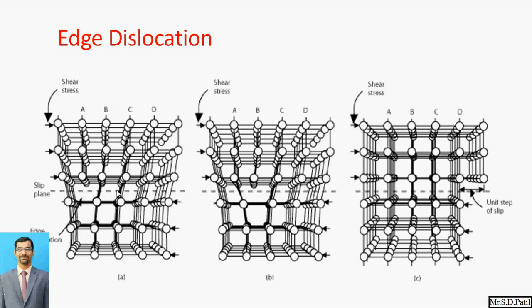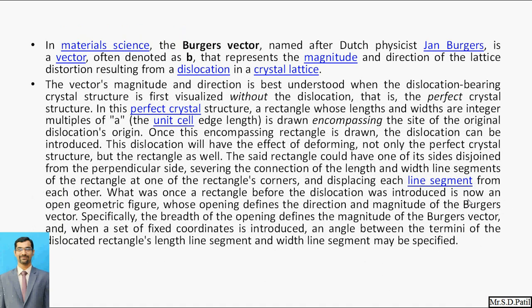The atoms below this plane have a different kind of arrangement, and the atoms above this plane have a different arrangement. Similarly, in this figure, when shear stress is present on the structure, this kind of dislocation may occur. Here we can see the unit step of slip, how it occurs. So this is the edge dislocation.